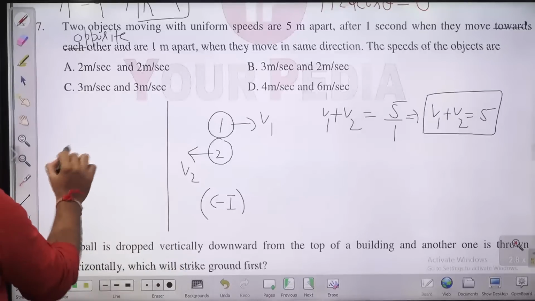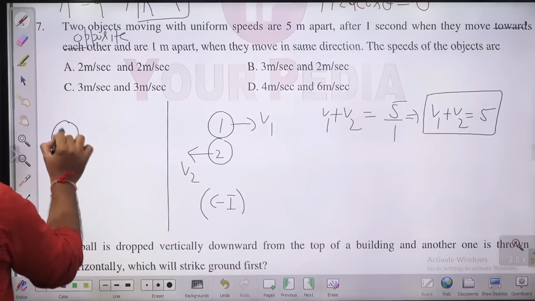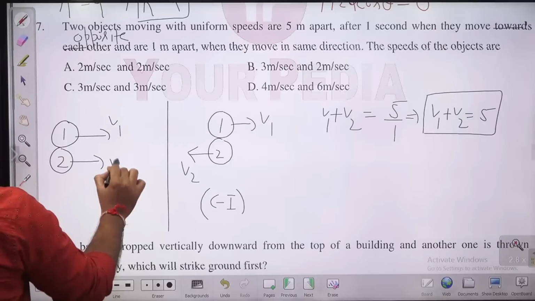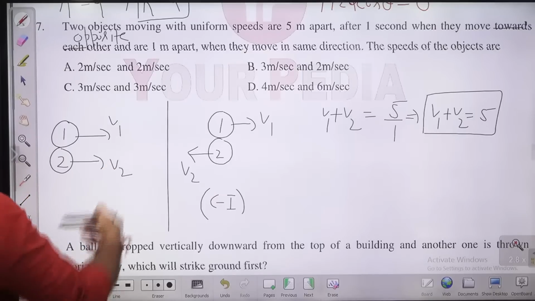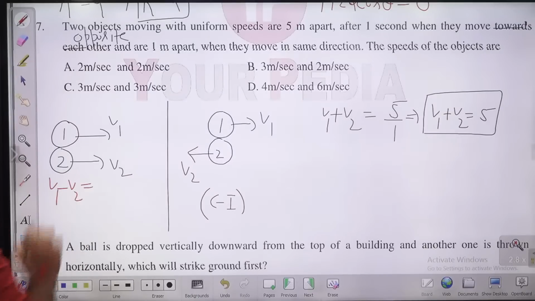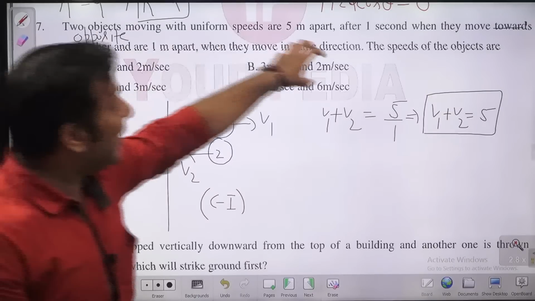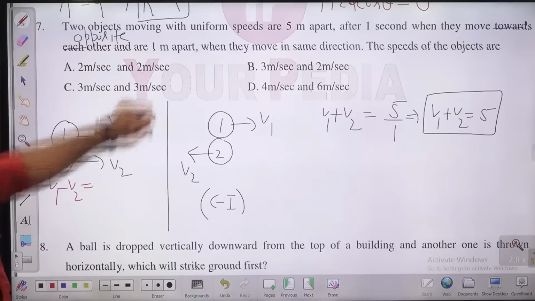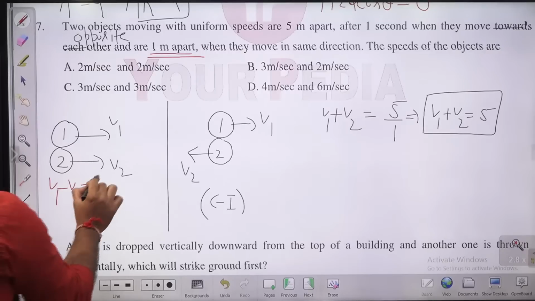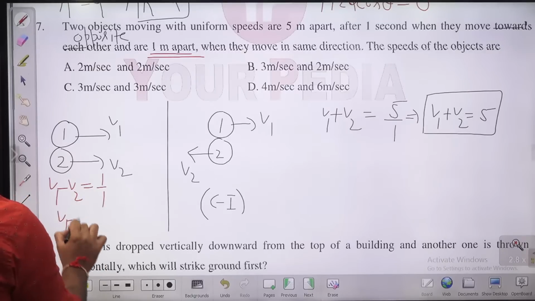In case 2, they are moving in the same direction. This is 1, this is 2. They are moving in the same direction, v1, v2. Now what will happen? In this case, what will the relative velocity be? Relative velocity will be v1 minus v2. And when they are moving in the same direction, they are traveling a distance of 1 meter in 1 second. So v1 minus v2 is 1 by 1. It means v1 minus v2 equal to 1.